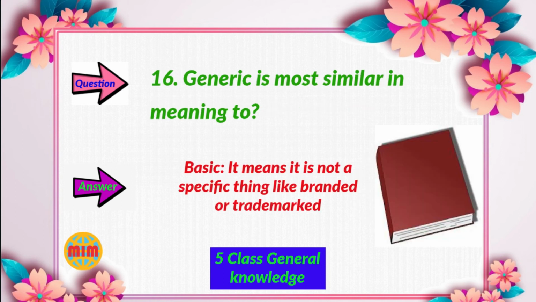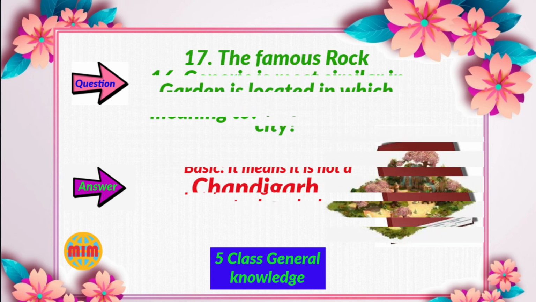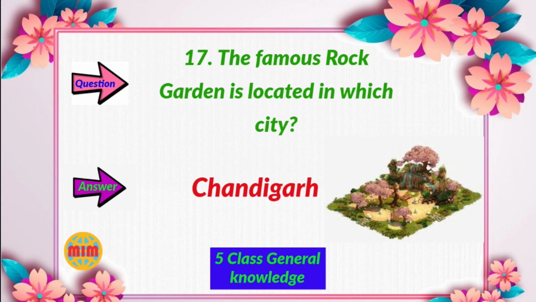Question number 16. Generic is most similar in meaning to? Your answer is basic, because basic means it is not a specific thing like branded or trademarked. Question number 17. The famous Rock Garden is located in which city? Your answer is Chandigarh.